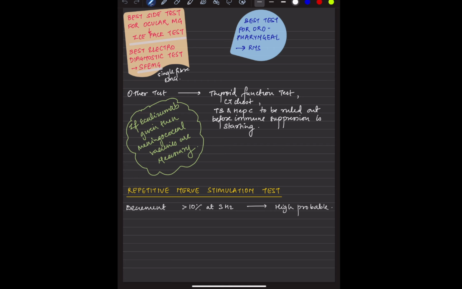Then for immunosuppression therapy, we have to check for TB and hepatitis C, and accordingly treat the patient. Another thing is that if MuSK antibodies are present, the normal therapies that we are going to see now do not work in MuSK antibody patients. So we have to give them eculizumab, which is a C5 antibody. And in the repetitive nerve stimulation test, a decremental response of more than 10% is highly probable.